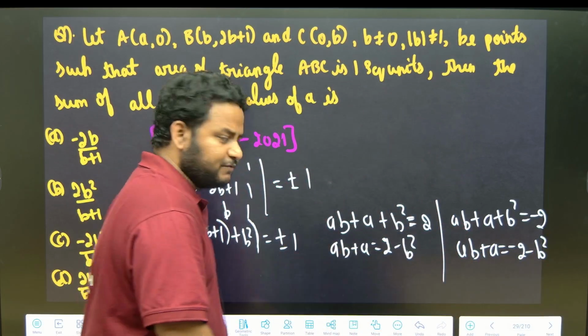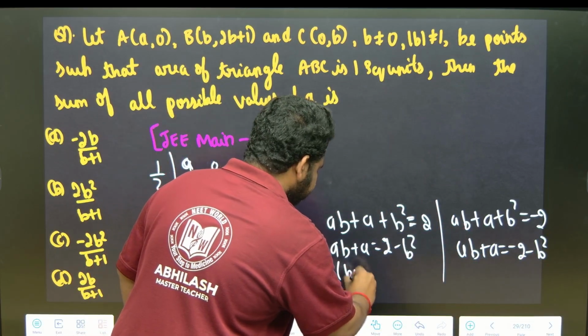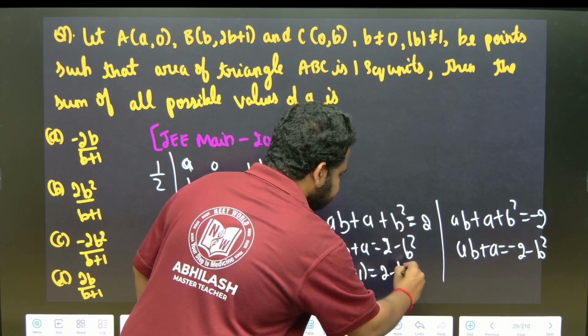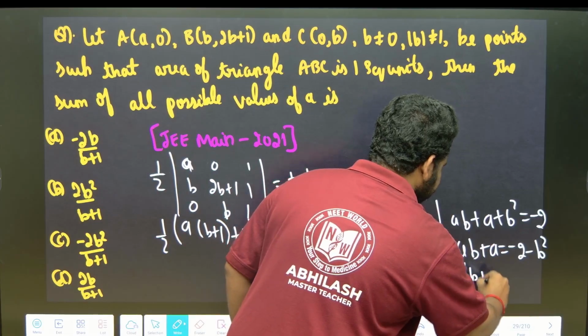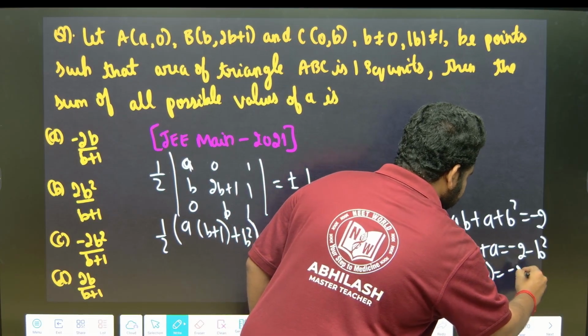Here I will take A common, what I will get? A into B plus 1 is equal to 2 minus B square. Here also, A into B plus 1 is equal to minus 2 minus B square.